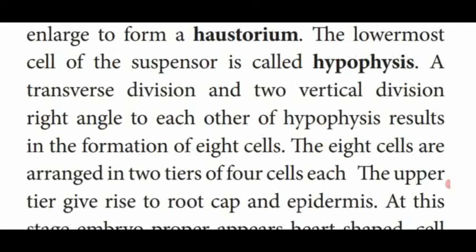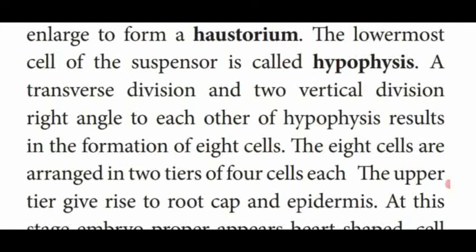Then a transverse division and 2 vertical divisions take place in the lowermost suspensor cell, called the hypophysis, which forms the 8 cells. What will happen?